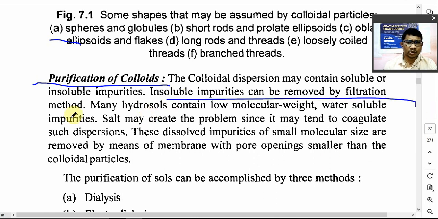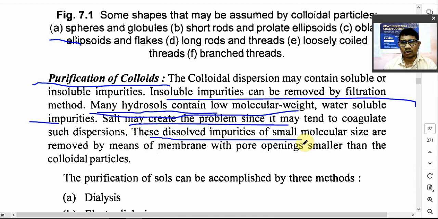Now many hydrosols, means water containing lyophilic colloidal solution, known as hydrogel. Many hydrogels consist of low molecular weight water soluble impurities like salt. Salt may create a problem since it may coagulate the dispersion. These dissolved impurities are of smaller molecular size and they can be removed by means of a membrane having pore size opening smaller than the colloidal particle. तो इनको क्या करना है, इनको आपको dialysis करना है. You have to do dialysis.